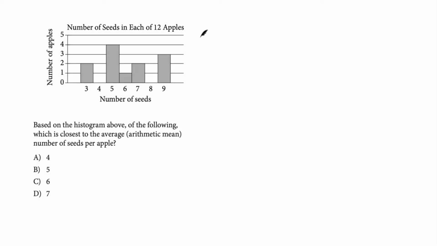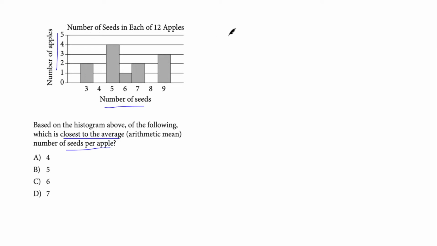Next question. Number of seeds in each of 12 apples. Based on the histogram above, which of the following is closest to the average arithmetic mean number of seeds per apple? Okay, let's have a look at the histogram. On the x-axis, we've got number of seeds. On the y-axis, we've got number of apples.